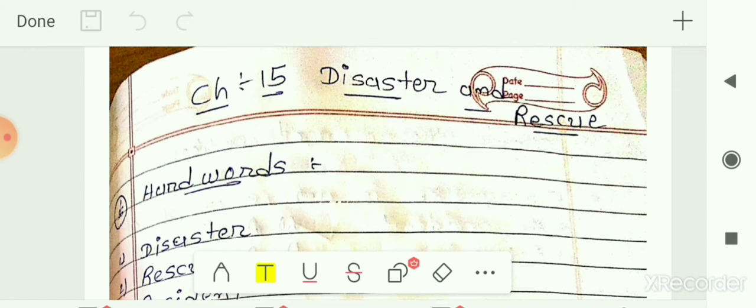We had also seen some information about disasters and accidents which took place in our country and how the people were affected by these events. So these are the things we had seen in this chapter. Now let me start the notebook exercise for this chapter. Before starting the exercise, the hard words for this chapter are given to you. You have to write these hard words in your notebook.